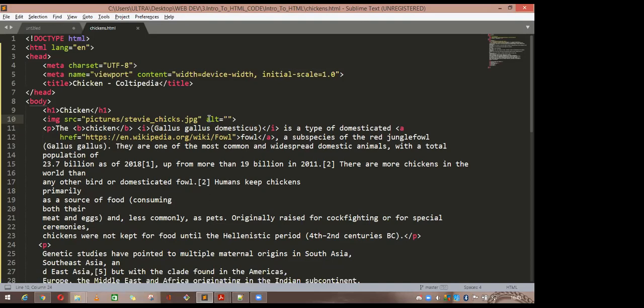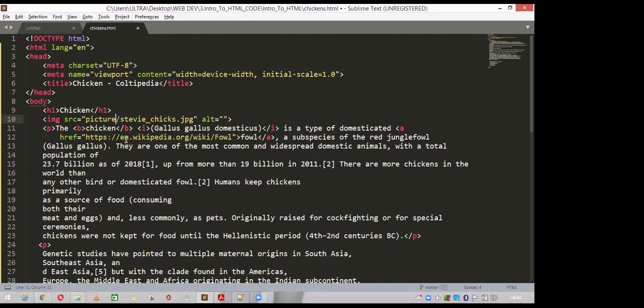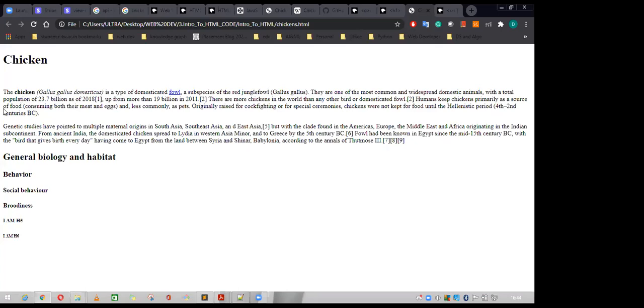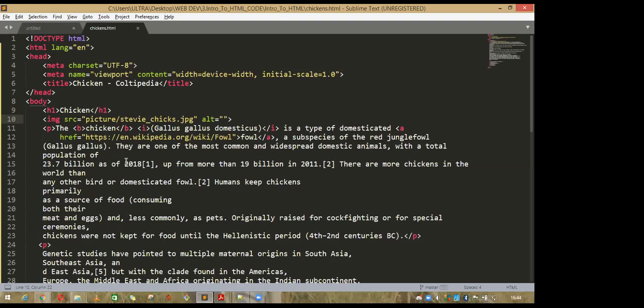Suppose you give something like JPG, and if you give some different format or some different path, which is not particular, like the picture is not there in the folder, or you give some wrong path. Suppose the picture was there, but you write the wrong name and go there and refresh the page. Where is the picture? It is not showing, no? It should be broken, but it is not coming. Why not? I don't know. It should be broken or something.